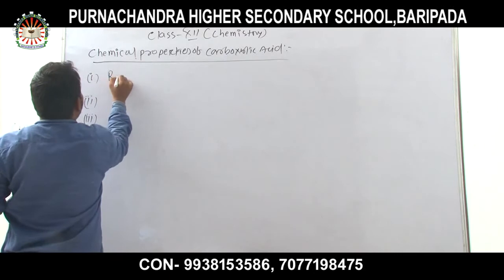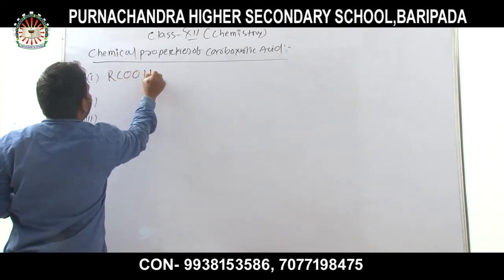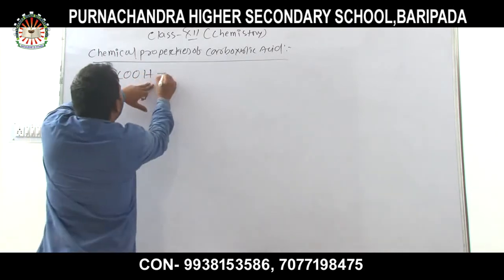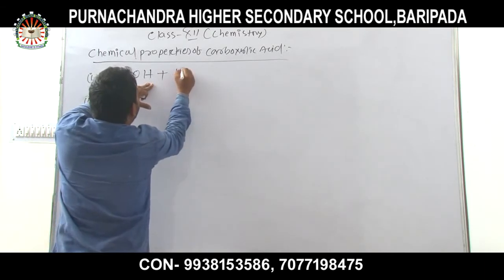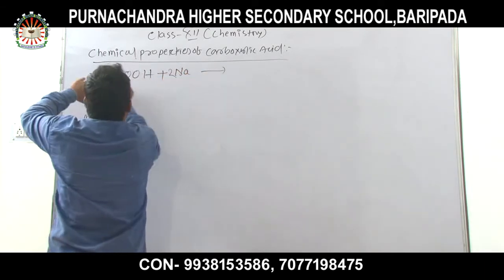First, when carboxylic acid reacts with a metal, suppose here sodium, what happens? Carboxylic acid plus metal gives the sodium salt of the acid.